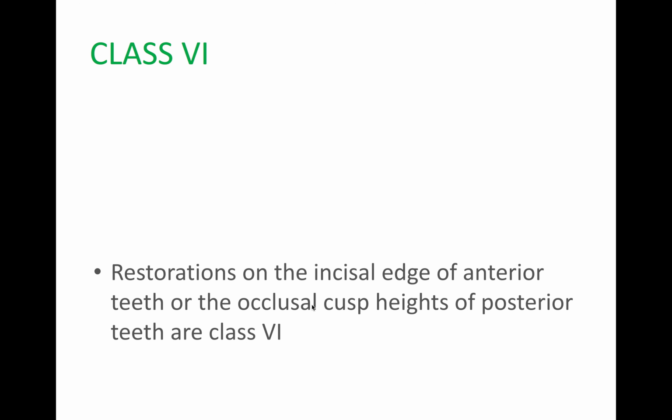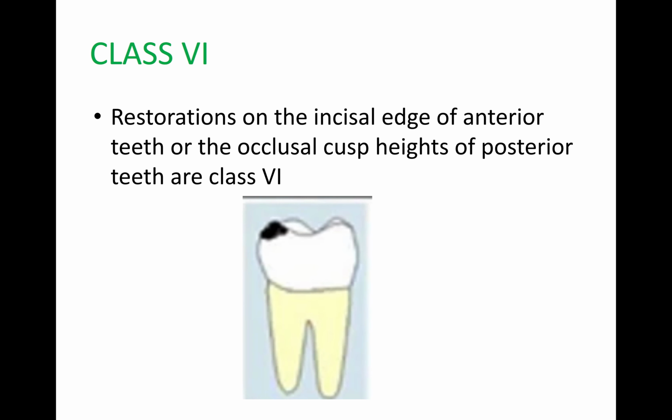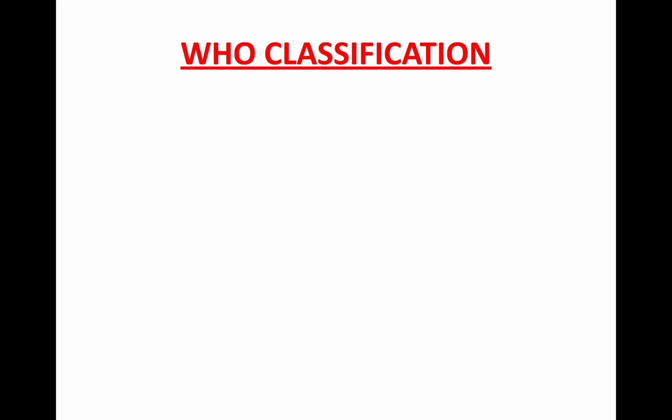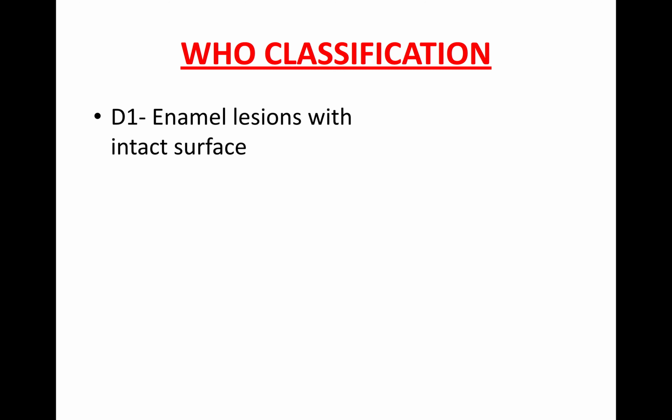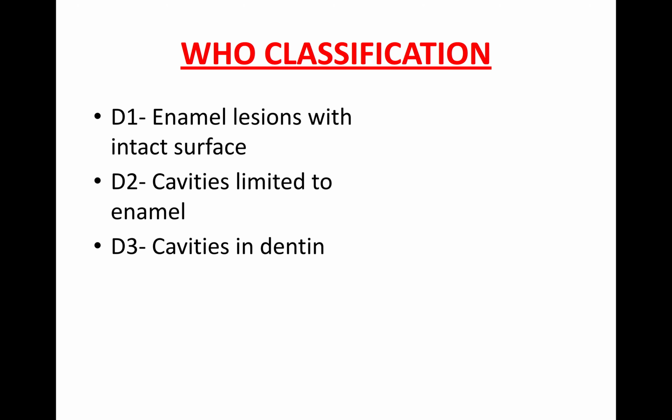Now class 6, restoration on the incisal edge of the anterior teeth or occlusal cusp height of posterior teeth. In this, as you see in the diagram, only the occlusal cusp height of posterior teeth. Now, according to WHO classification, D1 is enamel lesion with intact surface. D2, cavitation, cavities limited to enamel. D3, cavities in dentine.